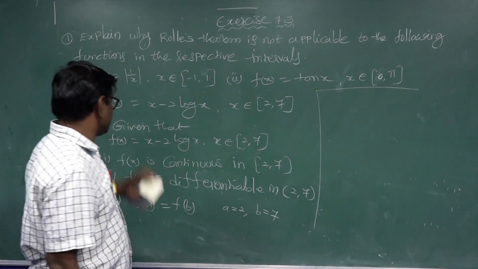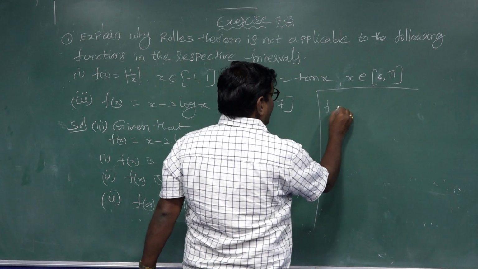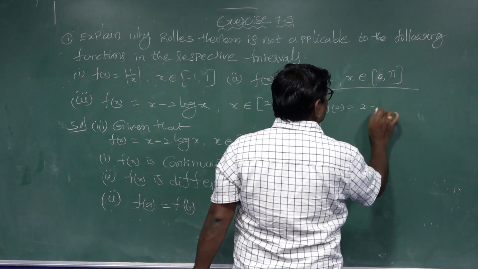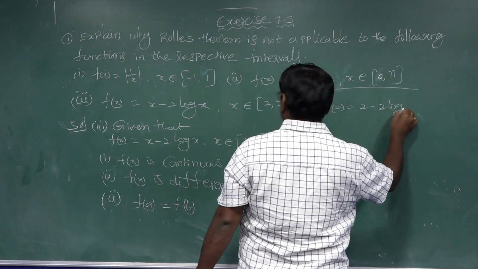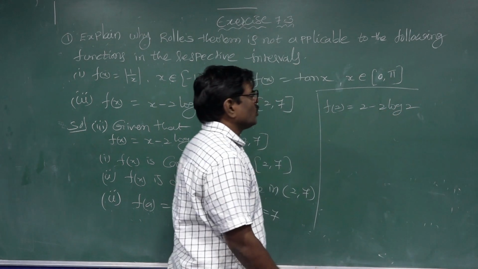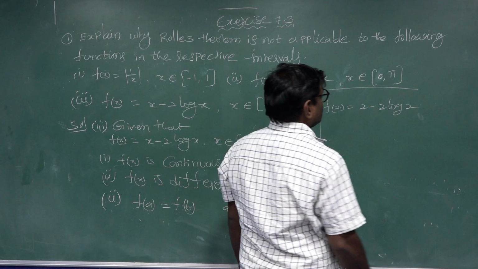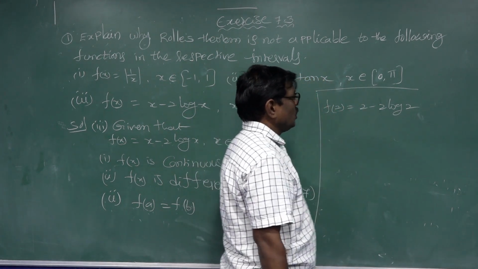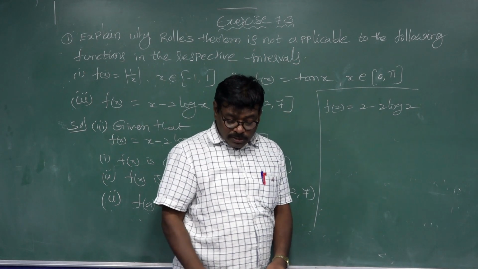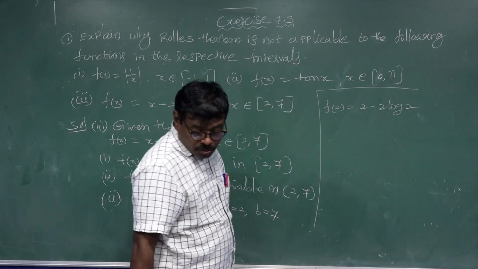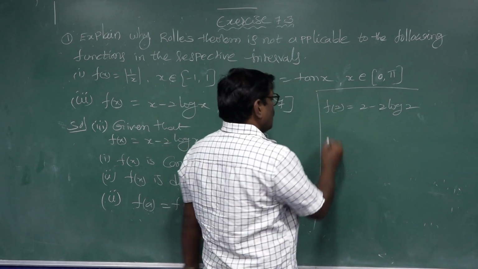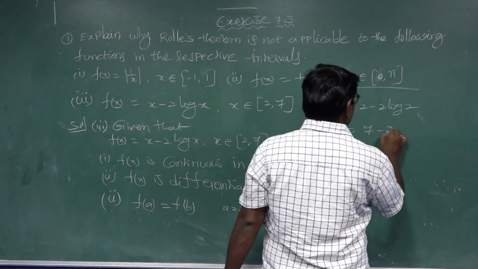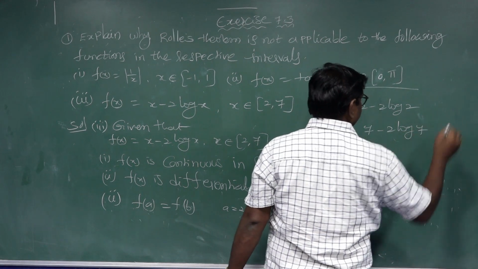Substituting into the function, f of 2 equals 2 minus 2 log of 2, and f of 7 equals 7 minus 2 log of 7.